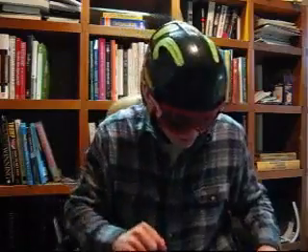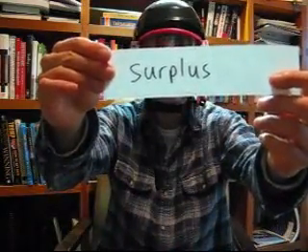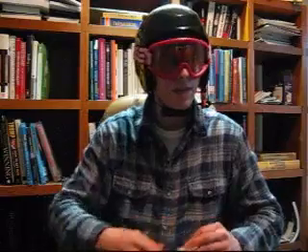So, if we collect $1 billion and we spend like $500 million, then our surplus is $500 million. That's because we collected more than we spent, and that's good. A surplus is good. A surplus means we collected more tax than we spent. That's good. So, that means a deficit is bad. A deficit is bad.